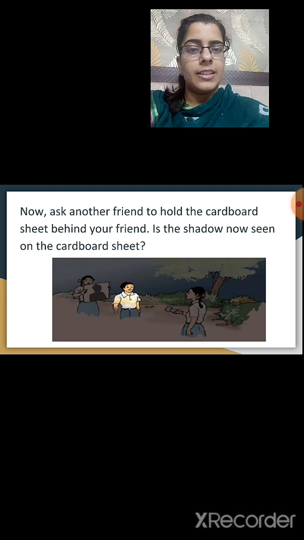Now ask another friend to hold the cardboard sheet behind your friend. Is the shadow now seen on the cardboard sheet? This time, will you be able to see the shadow? Yes, the shadow will be seen on the cardboard sheet.